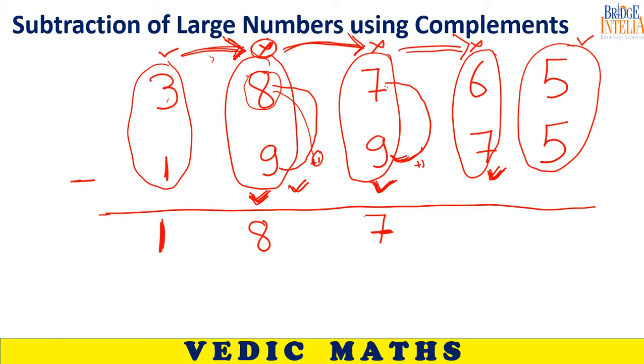So you have done your duty here. Let's move here. So 6. What is the complement of 7? 3. So add 3 to 6. 6 plus 3 is equal to 9, and you don't have to help your neighbor also. So answer is 9 here. 5 minus 5, no problem, write 0 here.